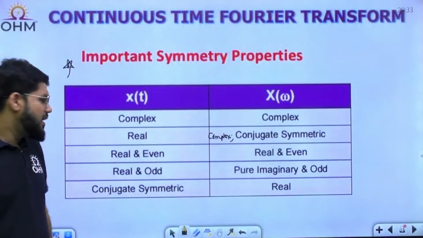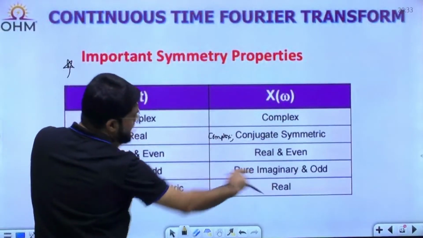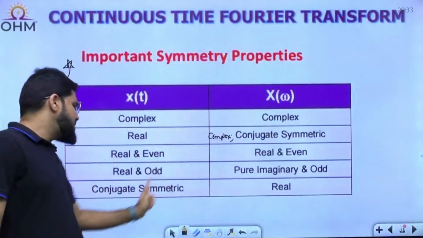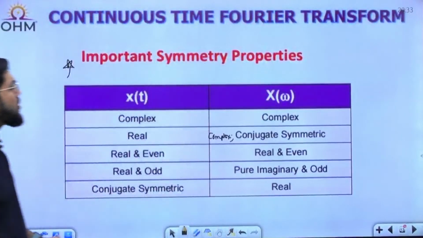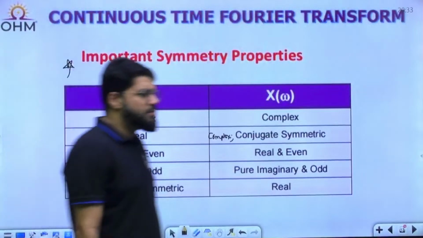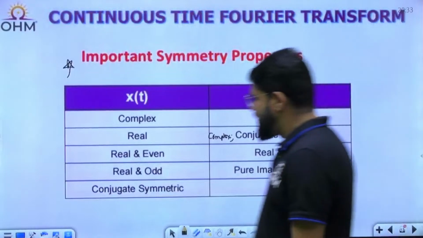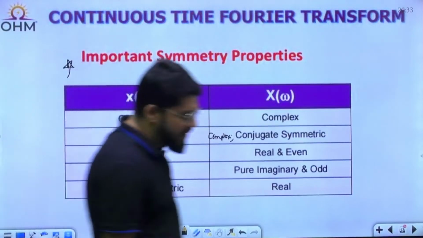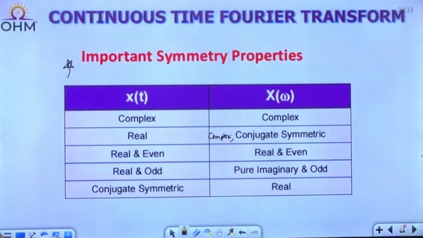And again, applying duality, if a signal is conjugate symmetric, then the Fourier transform should be real. A real signal has a conjugate symmetric Fourier transform, so a conjugate symmetric signal will have a real Fourier transform. This is again duality, but these are important symmetry properties. Many times property questions are expected and made out of them. Indirectly also we can expect numericals, but this is important even for direct results. Please kindly note them, and anyway, I'll share the PDF as I mentioned. This PDF will be a quick revision guide for the Fourier transform for all of you.